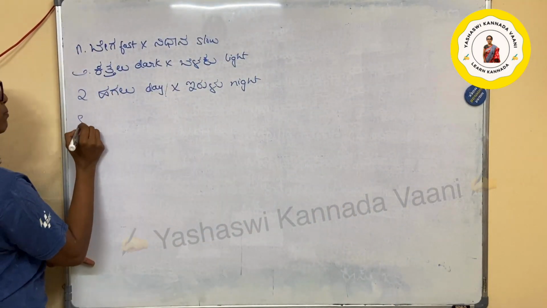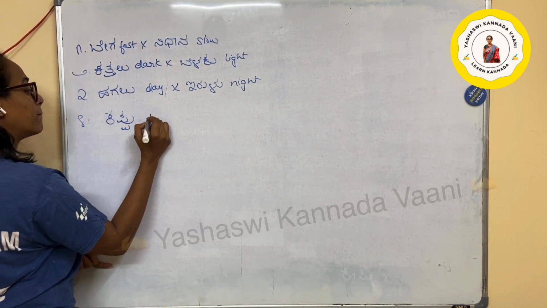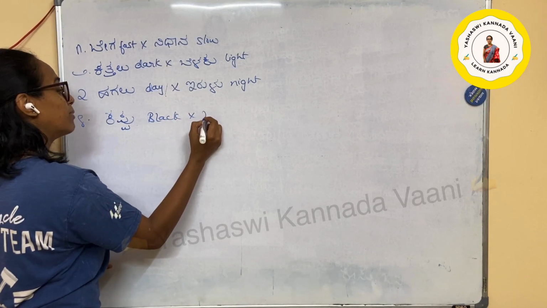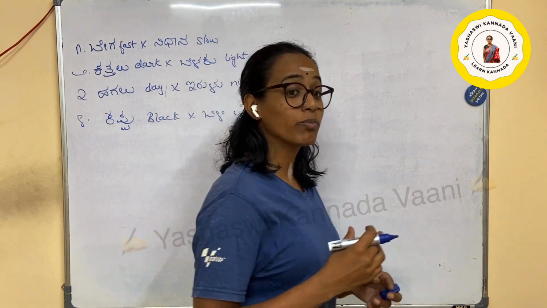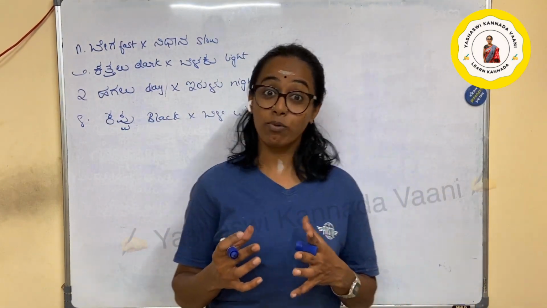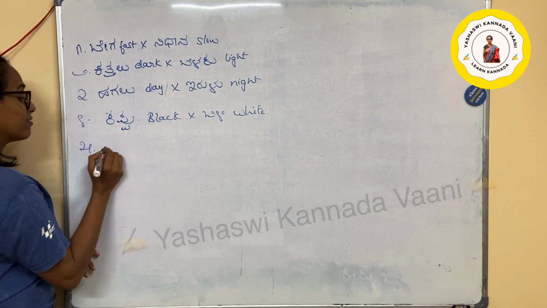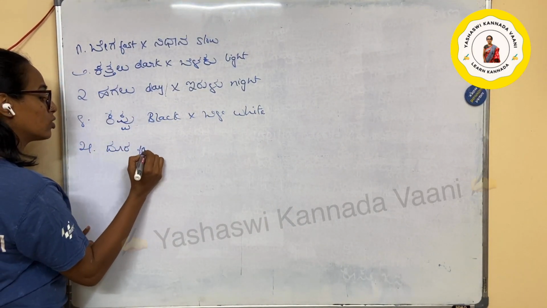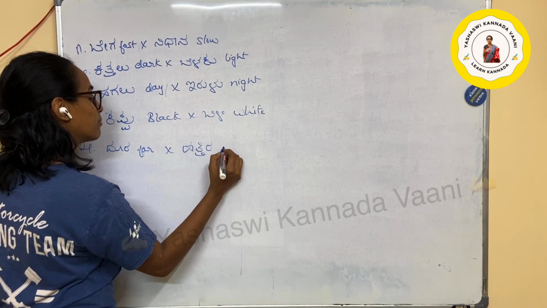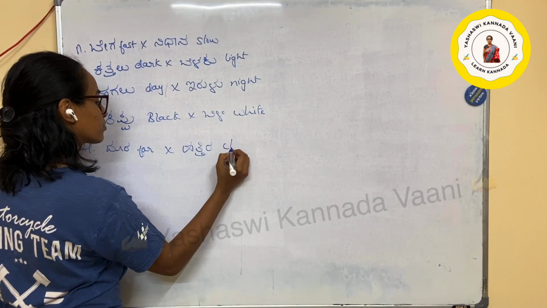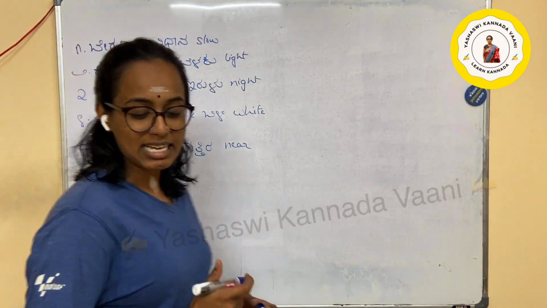Next one is kappu bili. So kappu is a black, kappu kudalu, black hair, then bili hallu, white teeth. Always try to make sentences when you learn the opposite words. Okay, next enide? Next is far and near. Far is dura, dura hogu. Near is hattira, hattira ba, which is come closer, come near.